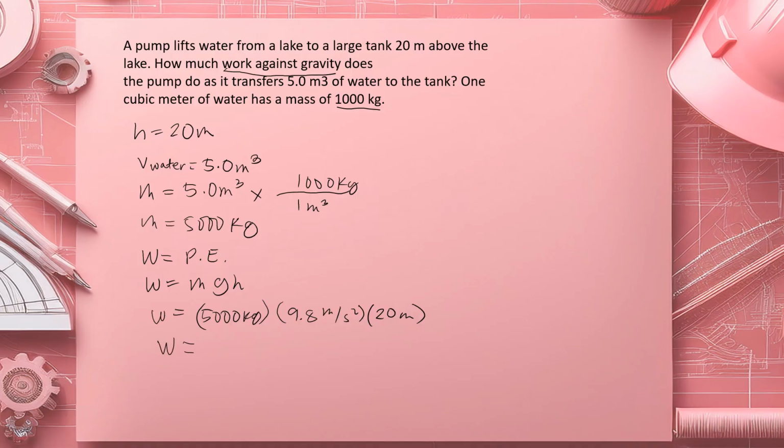So our work is 980,000 joules or 980 kilojoules. So this is our work.